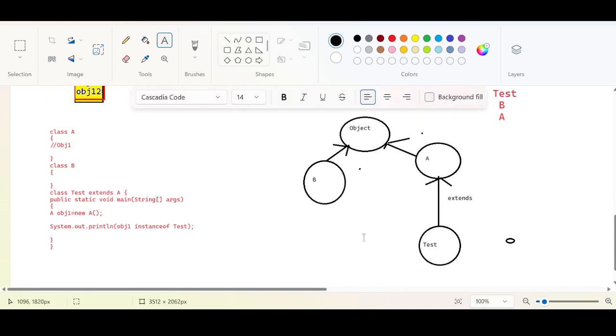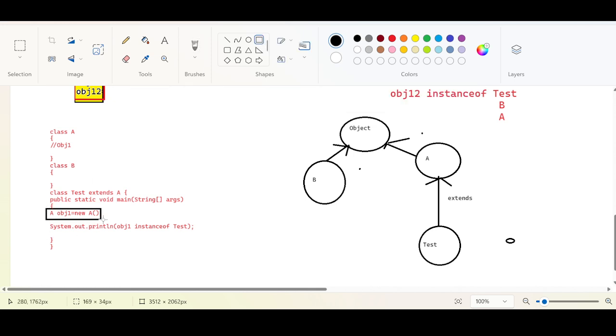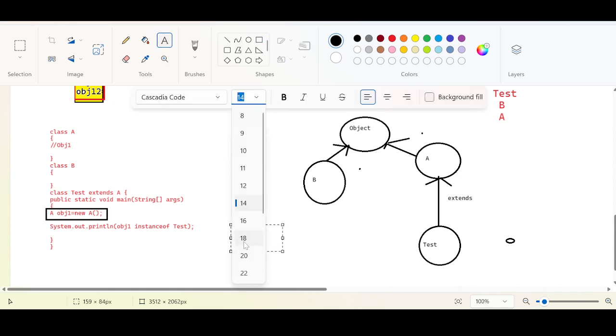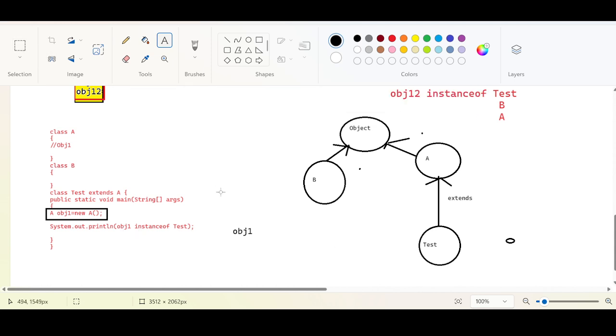So this is the hierarchy. What is my question here? obj1 equal to new A. An object reference is created. This is our object reference, a reference variable. obj1 is a reference variable. I want to check if obj1 is instance of test. Actually, this obj1 is of A type. If I check if obj1 instance of Object, in this direction, true.